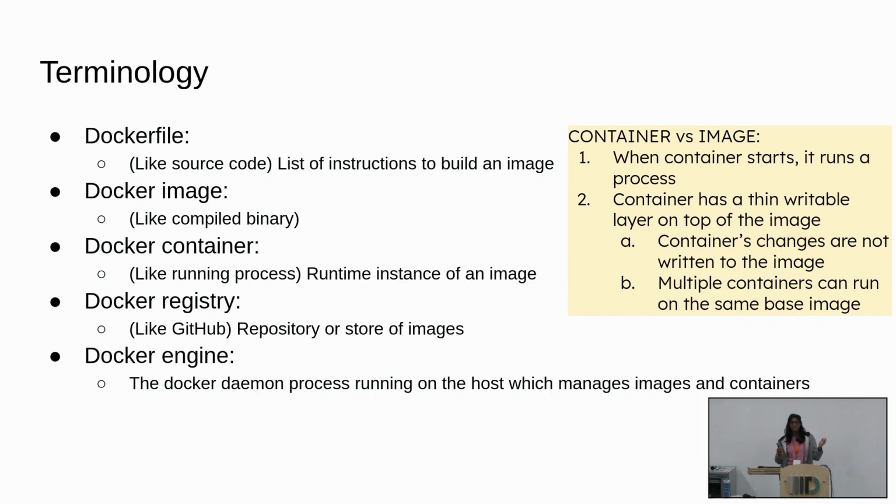So like I said, an image contains this frozen state that you get when you run all the Dockerfile instructions. With this state, a container will take it and run some process on it. That is the main thing you want the container to do. It should run something. So a container takes the image and runs a process on top of it.